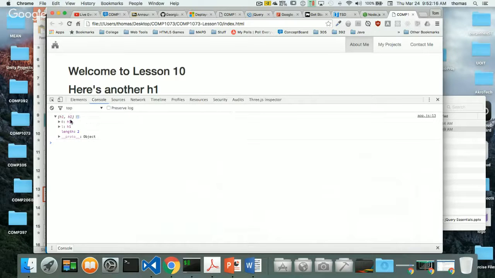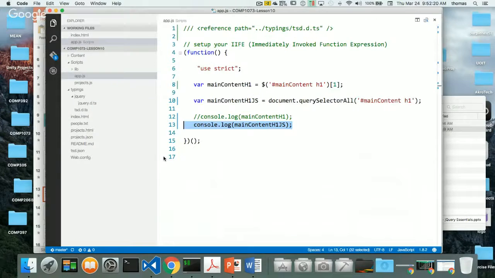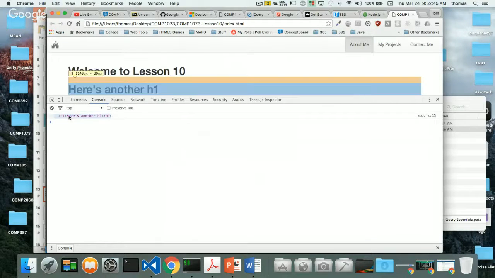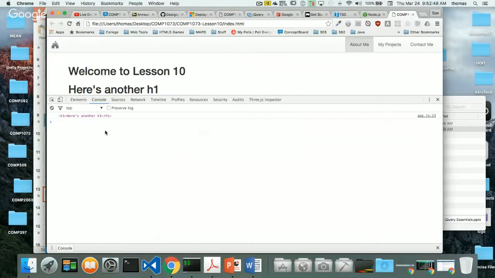But notice that what I'm getting back is an array of elements right here. Well, if that's true, then I should be able to do the same kind of idea with JavaScript. So I should be doing something like this. If I want the first element back in my array, I press save, and if I hover over this now, it says I get an element. This is the element I'm getting back, so I'm getting the first element now. Let's see what I'm getting back if I refresh. Another one. See, it's the first element. I'm getting back this one.